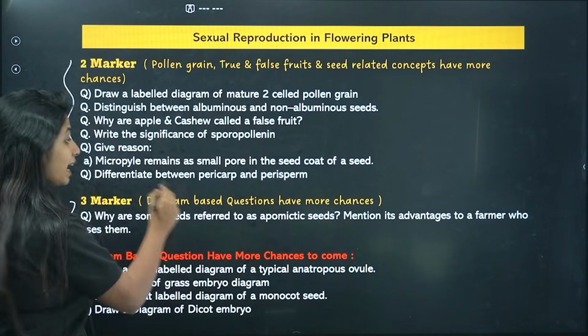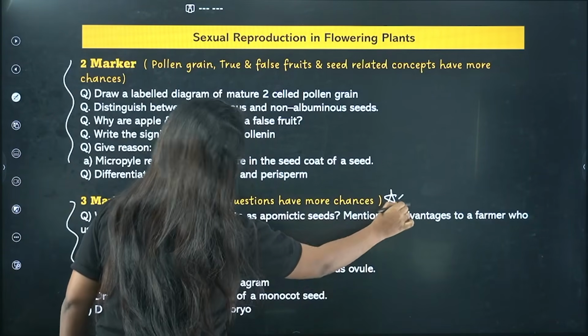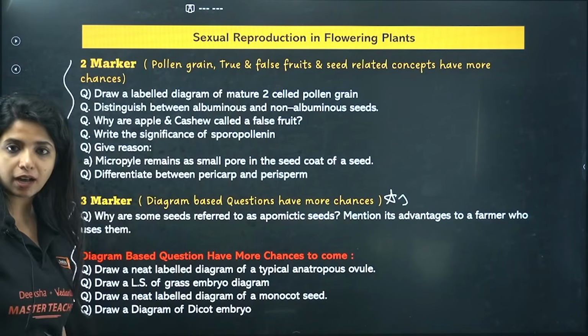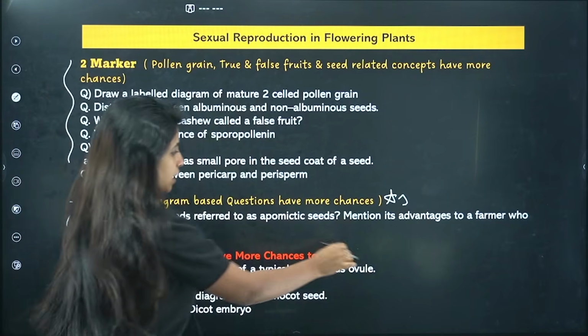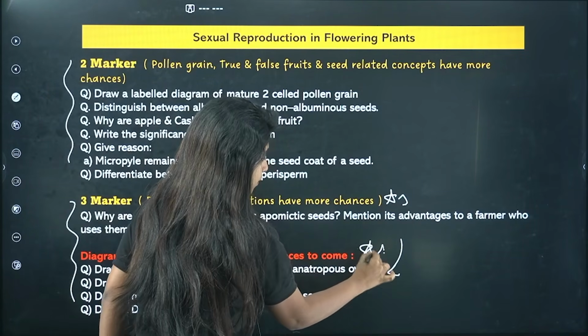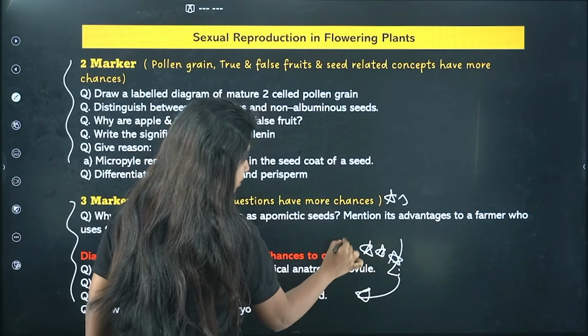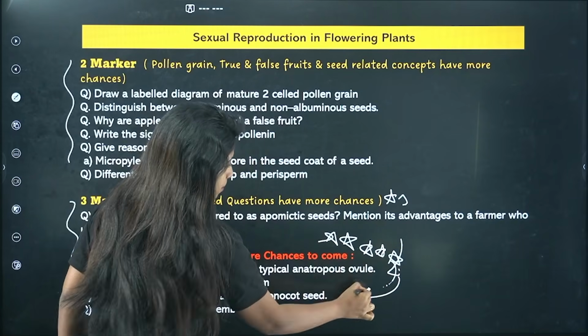Now, in 3 marker, diagram based questions have more chances for sure. 1 diagram based question is going to come from sexual reproduction in flowering plants. You can write it and take. Any of these diagrams can be coming in. Make sure you draw it and practice it.